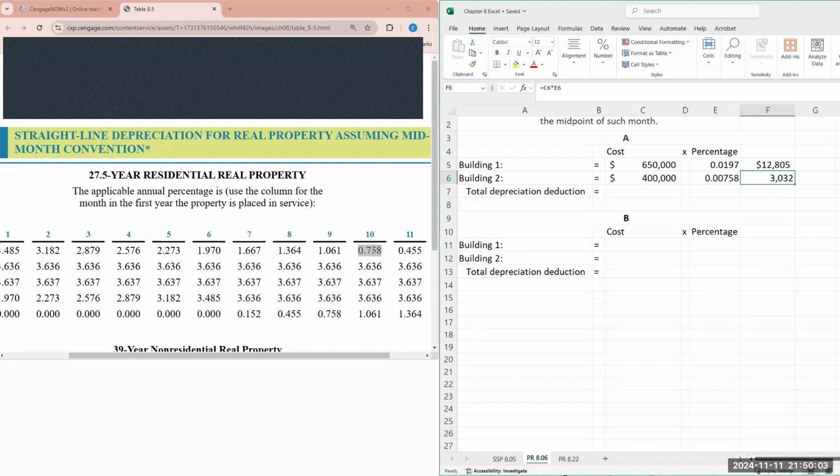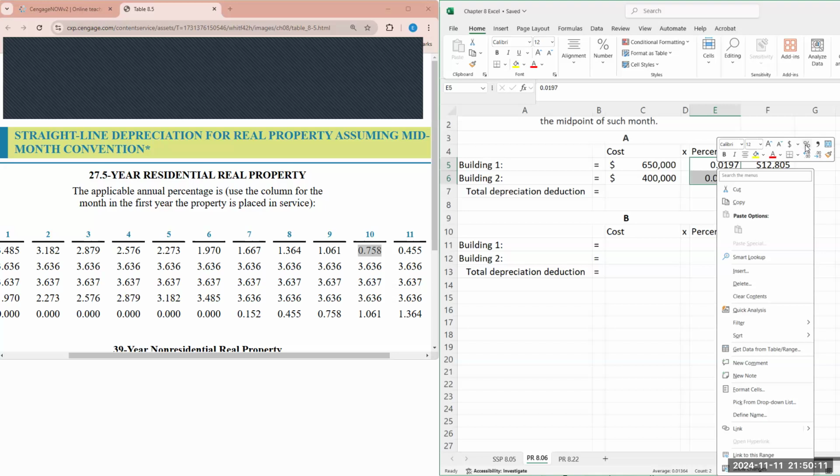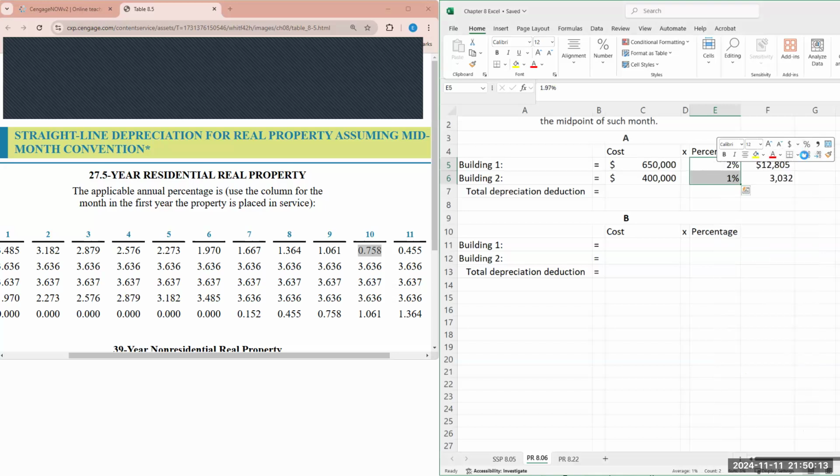Of 3,032. So just keep that in mind. We do need to factor in the zeros based on the applicable percentage. And then maybe what I should do is actually turn this into a percentage so it's a bit easier. All right, and I think that'll be a bit easier. So the issue before was that I didn't have it. I tried to manually input it as such.